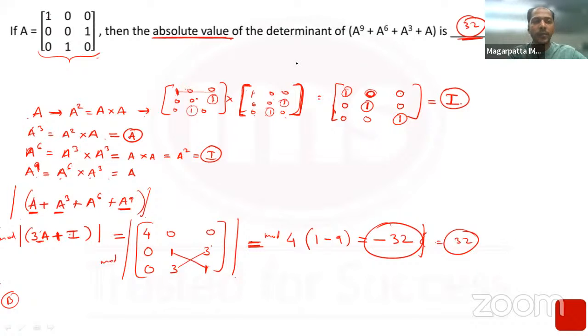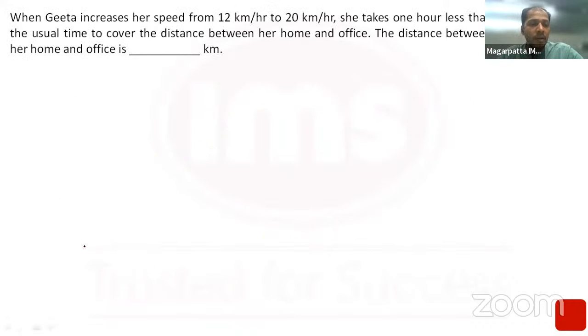So let's go ahead. Okay, so this was question 6 for today. Question 7. When Geeta increases her speed from 12 to 20, she takes 1 hour less than usual time to cover the distance between her home and her office. The distance between her home and her office is dash kilometers.